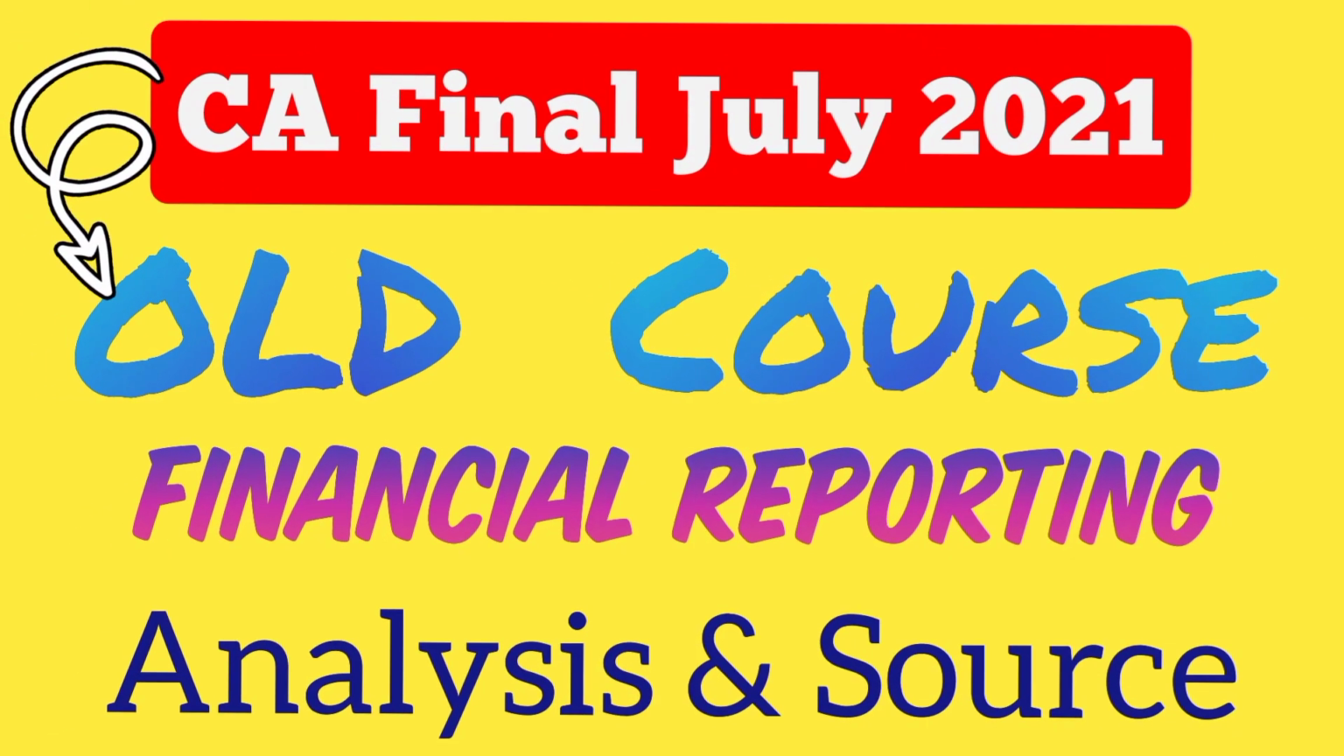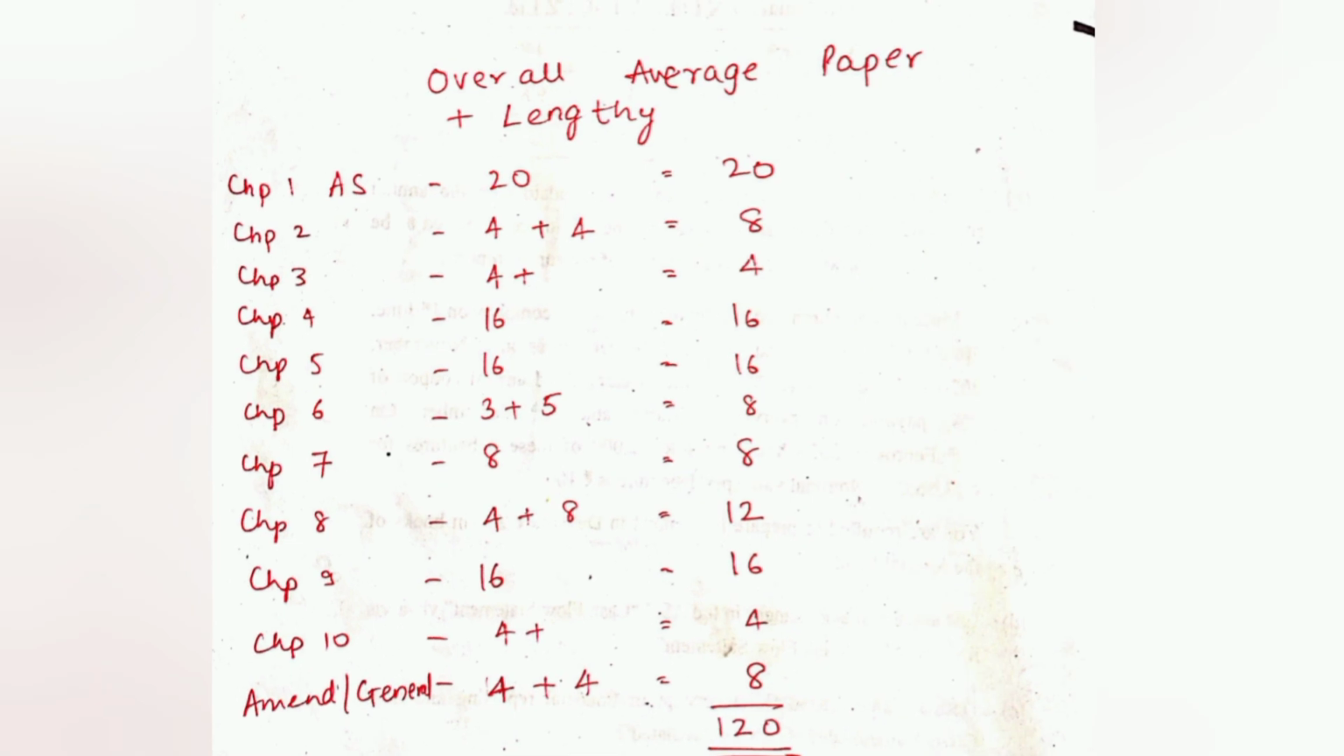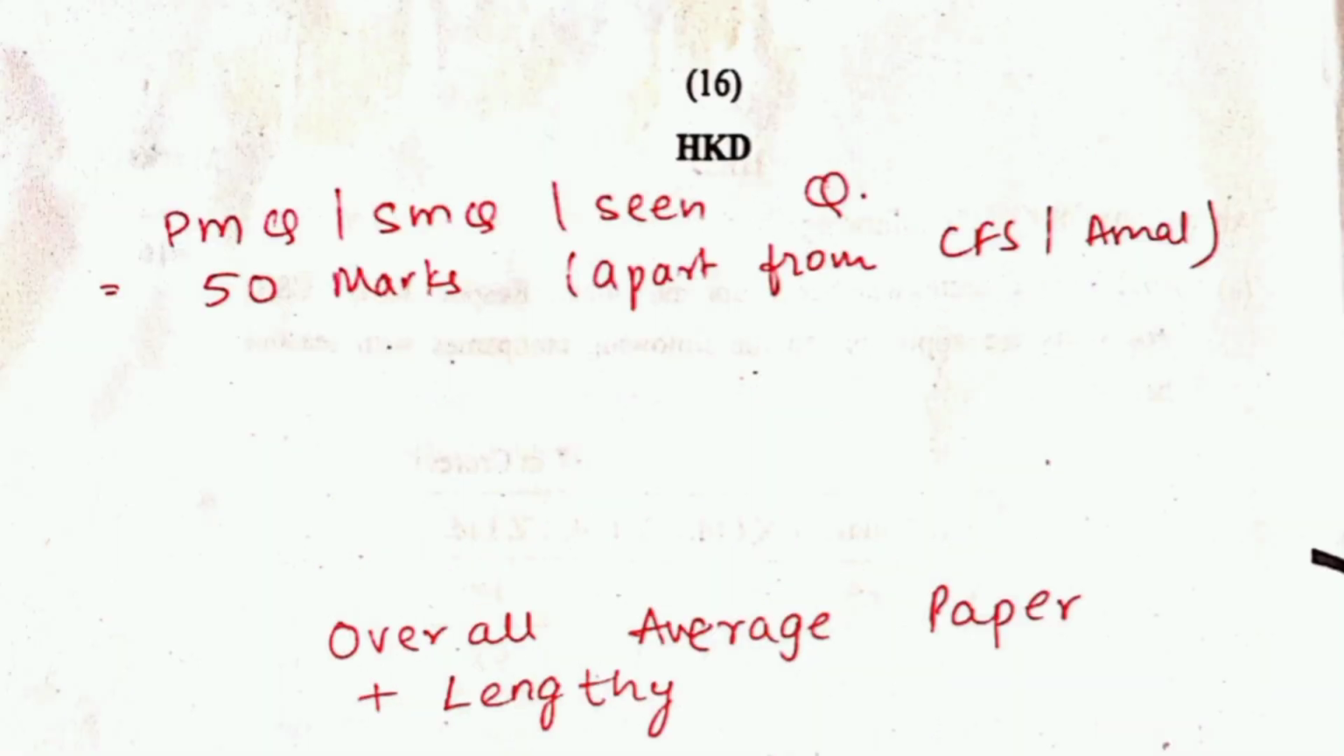Today we are going to analyze paper number 1, Financial Reporting, for the old course. On the screen you can see the chapter-wise weightage of today's paper. You can take a screenshot of it. Overall, the paper was lengthy as usual and it was an average paper.